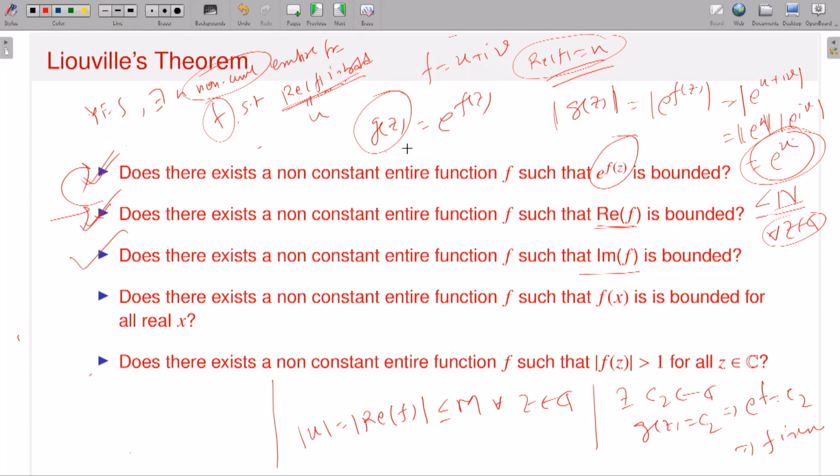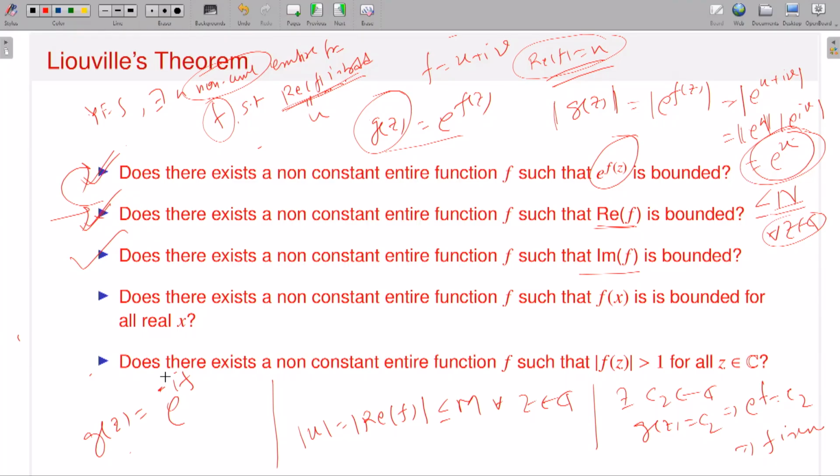For the second one, you will have g(z) equal to e to the power f. If I take this one, then the modulus of g(z) turns out to be exactly e to the power u, where u is the real part of f, and the real part of f is bounded, which means e to the power u is bounded, that means the modulus of g(z) is bounded. Now instead of the real part, if I deal with the imaginary part, then what function should I take? You can easily guess. g(z) should be e to the power what? i times f. Or maybe you can say minus i times f.